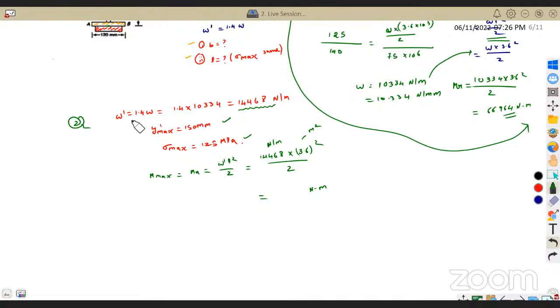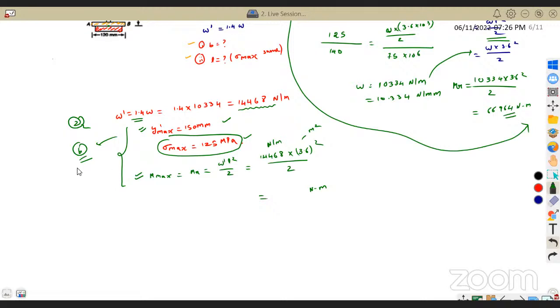Now by increasing the load, I got my new moment of resistance and I got my new y max, but sigma max should not change. That is what the question is. Sigma max should not change. By keeping these conditions, I need to find out the b value. B is nothing but the width of that particular plate which I added.